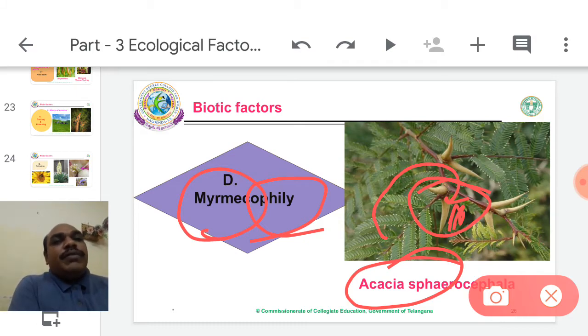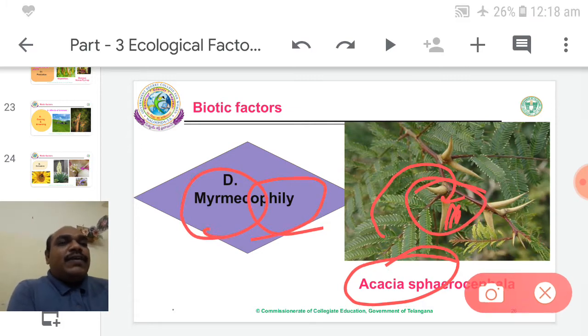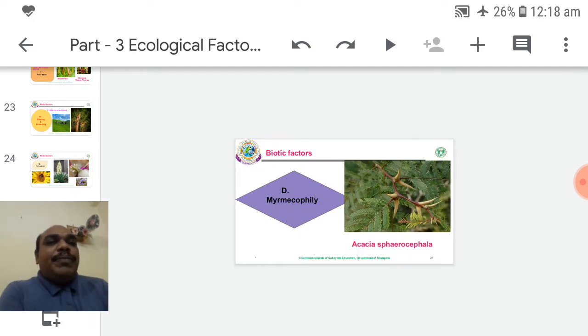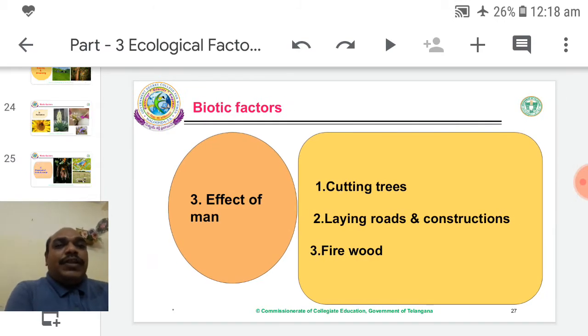So it is one type of mutual benefit between ant and plant. This is called myrmecophily. That type of symbiosis is called Piplica priyatama. Priyatama means very loving affection between them. Acacia sphaerocephala, Piplica priyatama or myrmecophily.